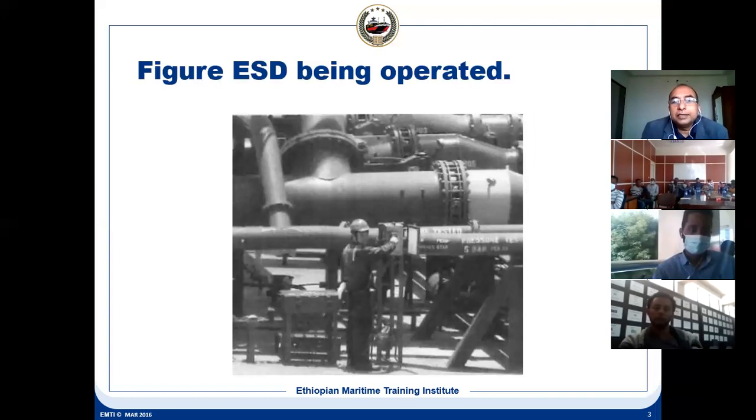So the ESD on deck, you can see where you can press one button and this is the ESD. All the cargo operation will stop. Suppose you are discharging, the pump will stop and the manifold valve will shut. If you are loading, the manifold valve will shut.